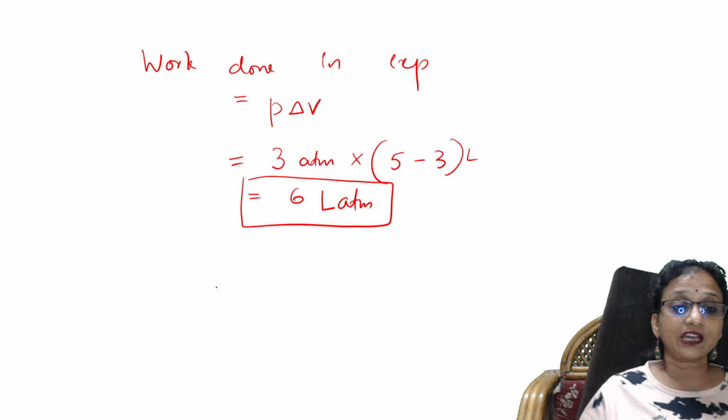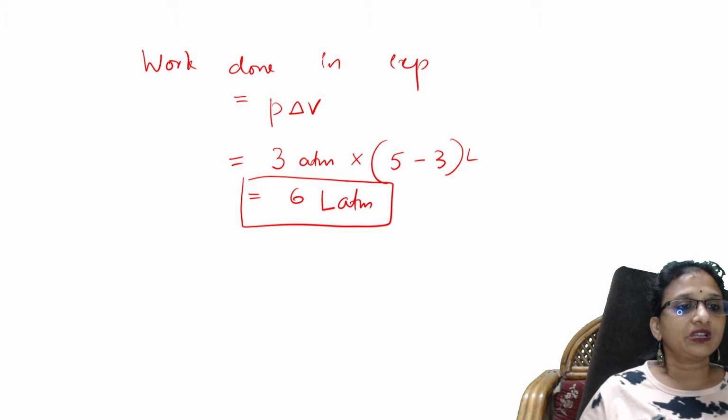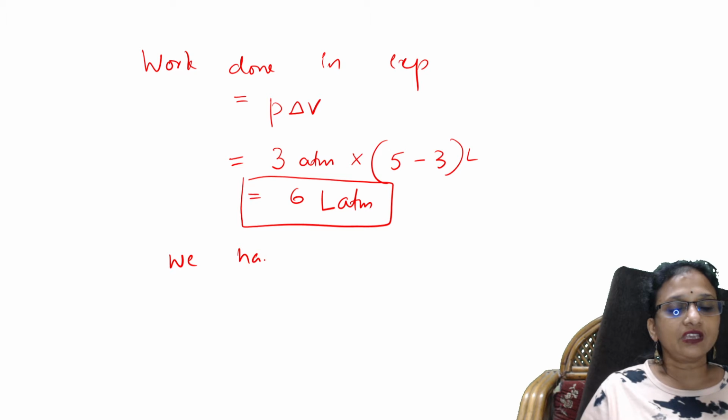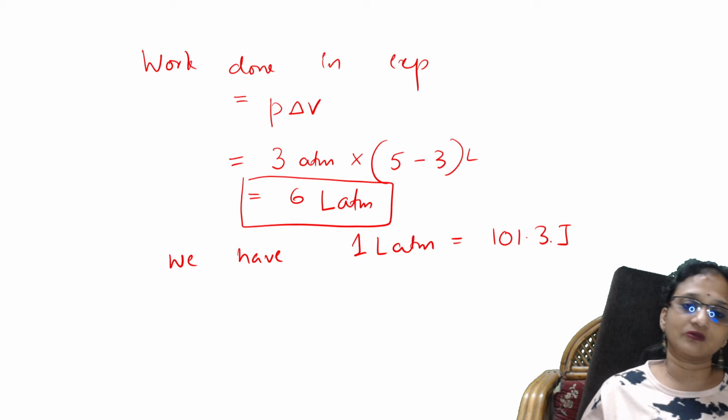Now, what do we have? For 1 atm, how many joules of work are done for 1 liter? We know that. We have for 1 L atm, 101.3 joules of work.